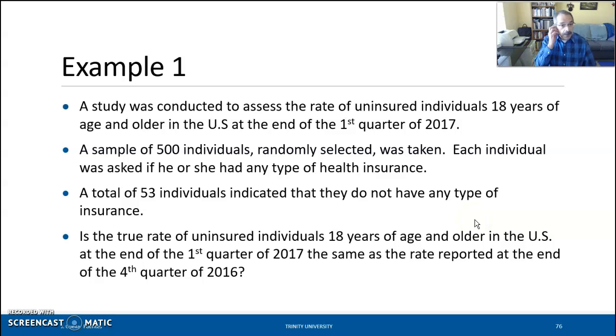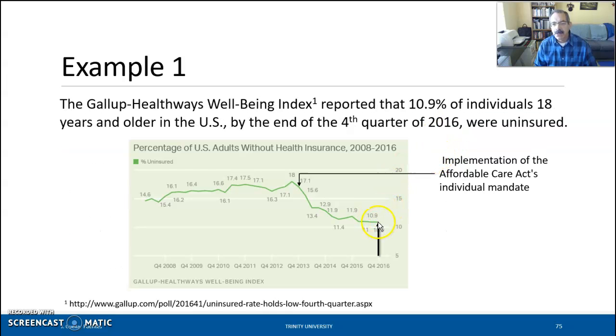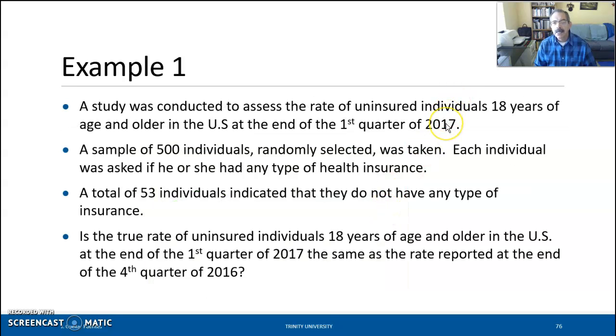All right, so a study was conducted to assess the rate of uninsured individuals 18 years of age and older in the U.S. at the end of the first quarter of 2017. The data I showed you is from the last quarter of 2016, and we're collecting data at the end of the first quarter of 2017. So a sample of 500 individuals were randomly selected. Each individual was asked if he or she had any type of health insurance. Of these 500 individuals, 53 indicated that they do not have any type of insurance.